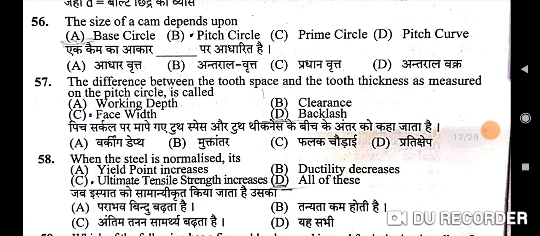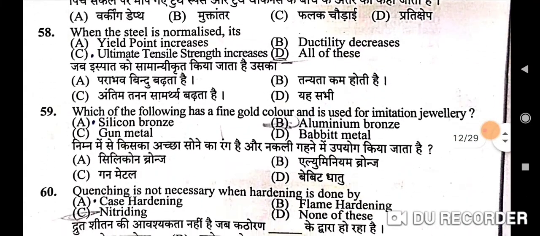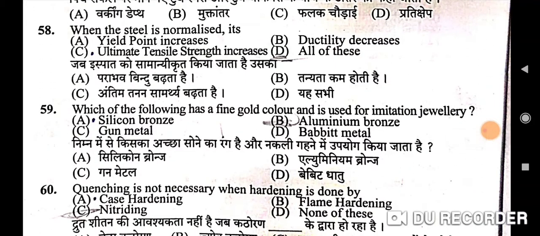Correct option is A, base circle. Next question is the difference between the tooth space and the tooth thickness as measured on the pitch circle is called. Correct option is C, face width. Next question is when the steel is normalized its. Correct option is D, all of these.